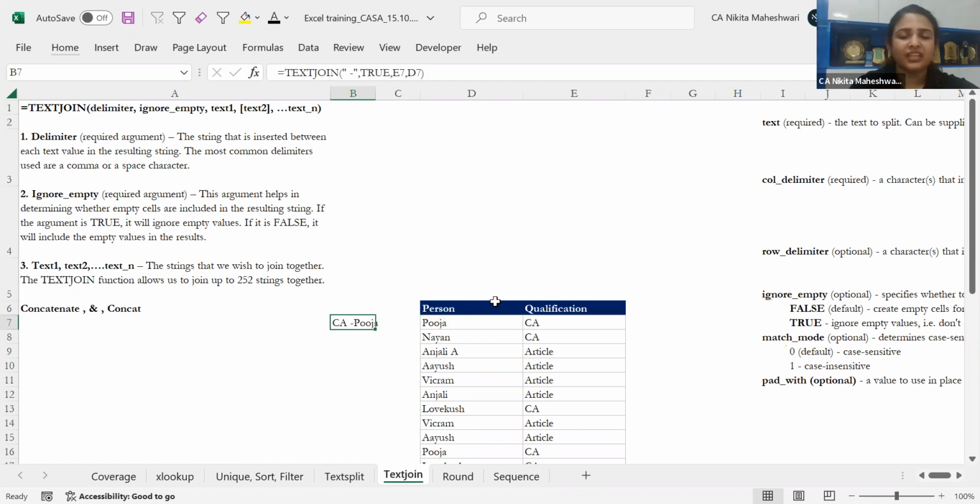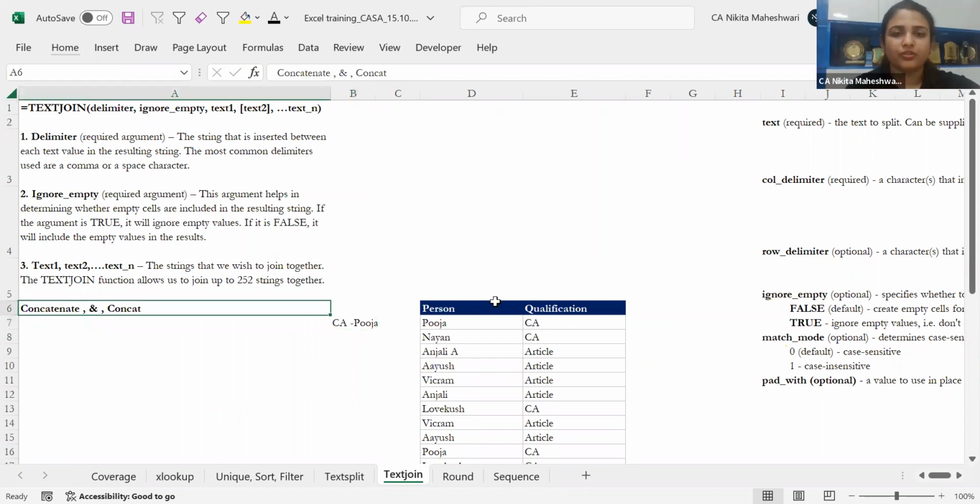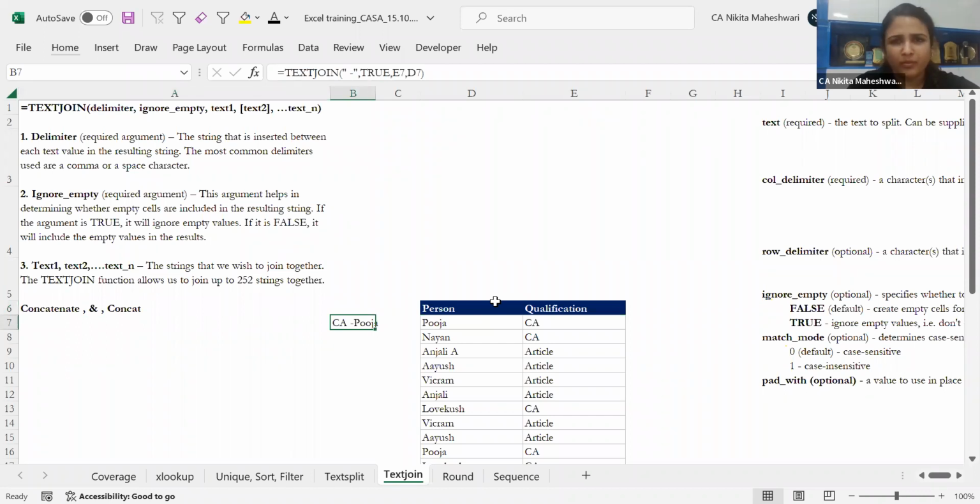Now, many of you will say that why could we not use the CONCAT or CONCATENATE function that I have mentioned over here also. So when we are doing this particular thing, I personally would have used the CONCAT function also, because TEXTJOIN is a very, very advanced and strong function.